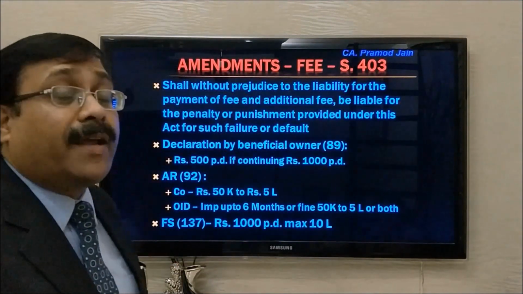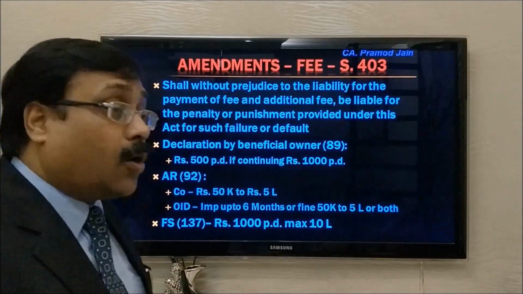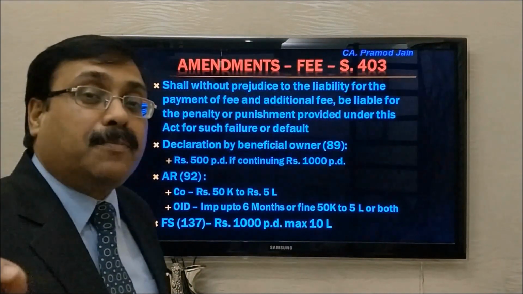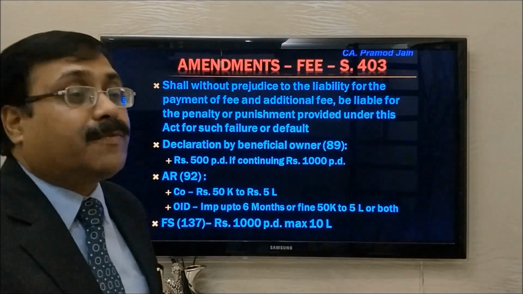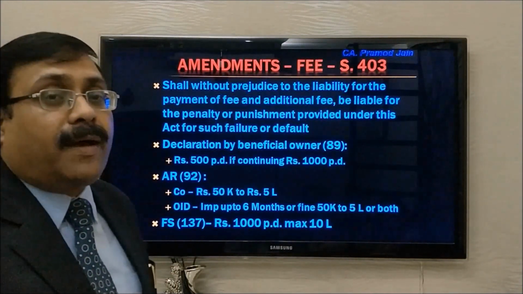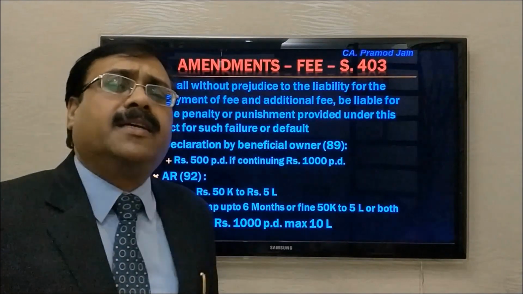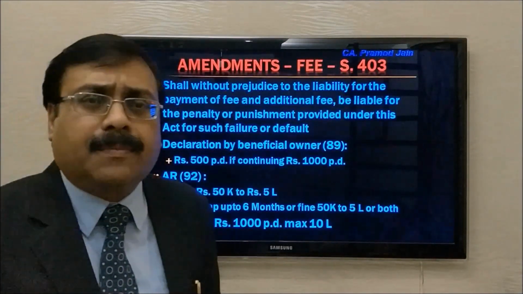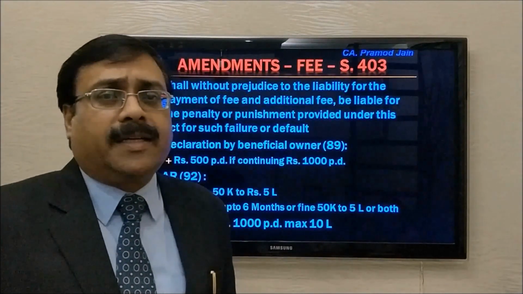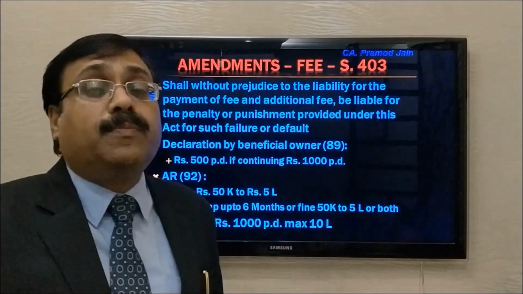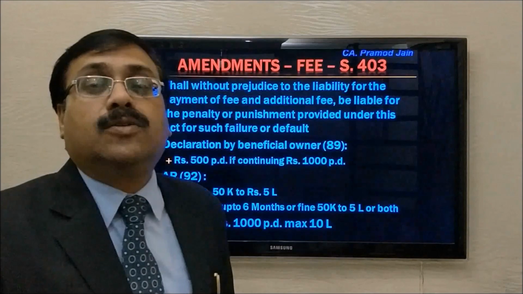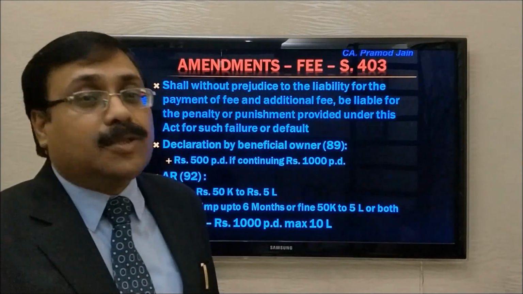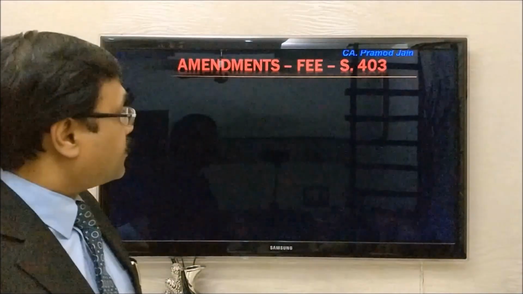Another is my section on filing of financial statements, 1000 rupees per day, maximum 10 lakh rupees. So if after 30 days this financial statement, say for March 18, we have to file by, normally the company has an AGM on 29th or 30th September. So it has to file within 30 days. So if it is not filed, 100 rupees per day additional fee and fine of 1000 rupees per day, maximum 10 lakhs. So the impact is huge.